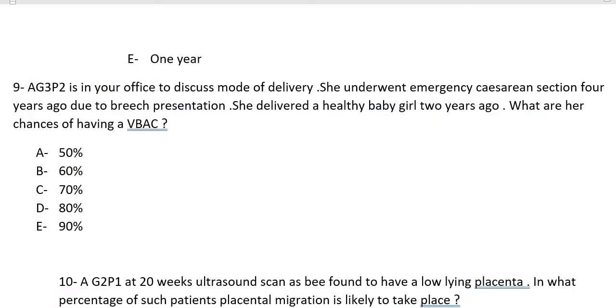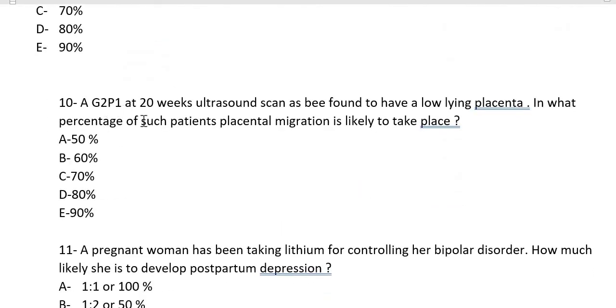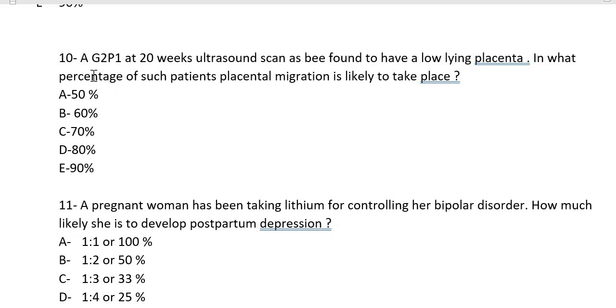So going back to the question. Question number 10. A para 2 gravida 1 is at 20 weeks gestation. Ultrasound was done, and she has been found to have a low-lying placenta. So in what percentage of such patients is placental migration likely to take place?